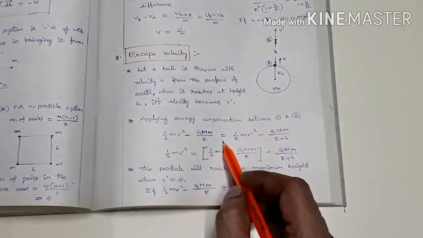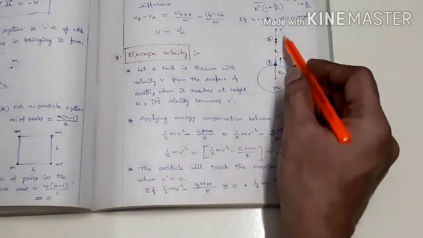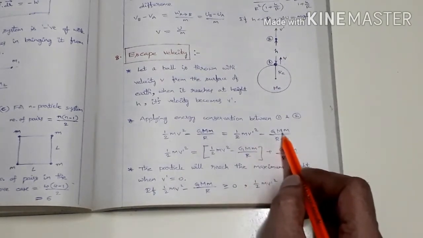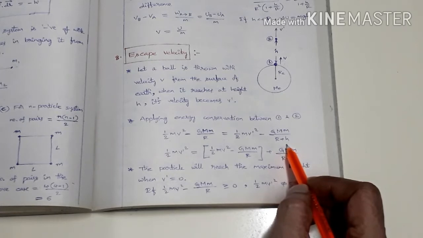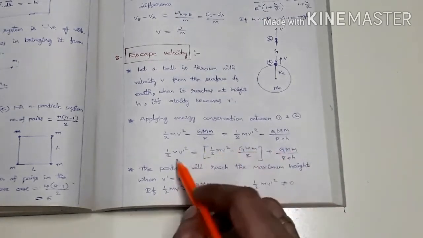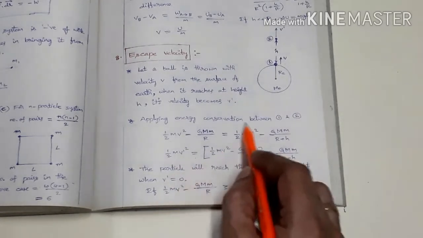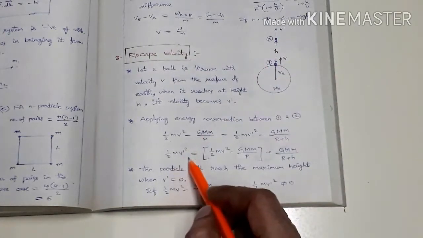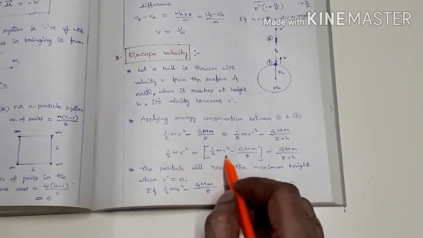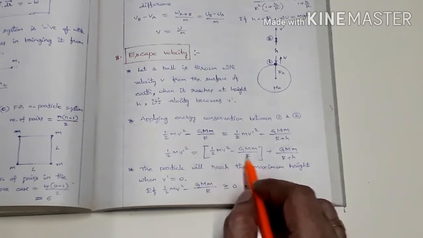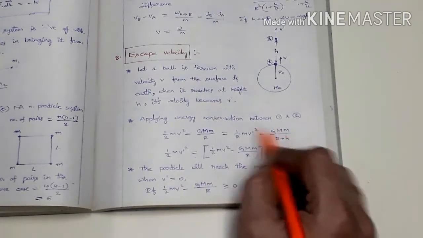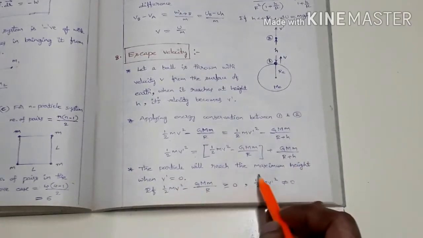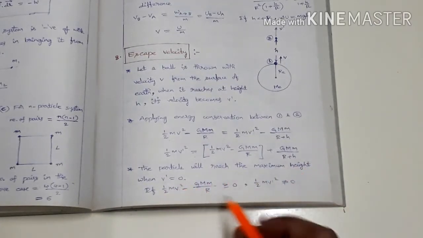This is equal to the mechanical energy at position 2: half mv dash square minus GMm by R plus h. So half mv dash square, the kinetic energy at this position, equals half mv square minus GMm by R, plus GMm by R plus h. Now the particle will reach maximum height when v dash equals 0.